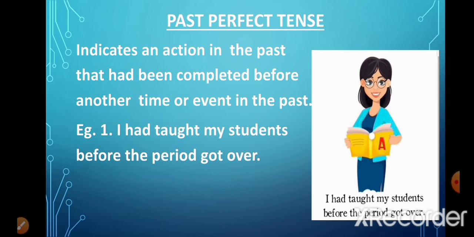Now in this sentence, there are two actions which have taken place, and both these actions took place in the past. But one action got over before another action. The two actions here are I had taught my students and the period got over. Now the act of teaching the students had got over completely before the second action of the period getting over.